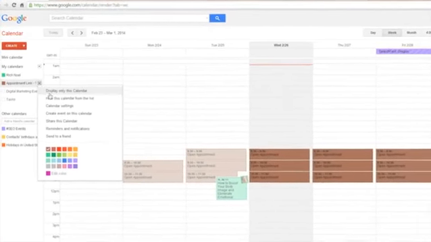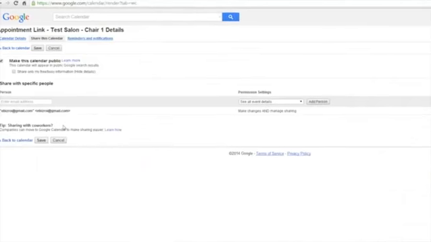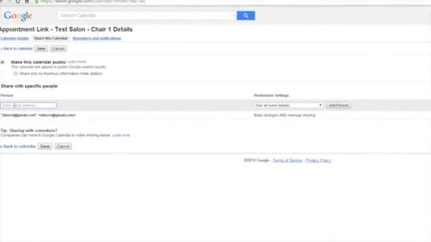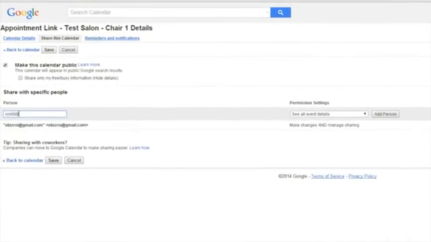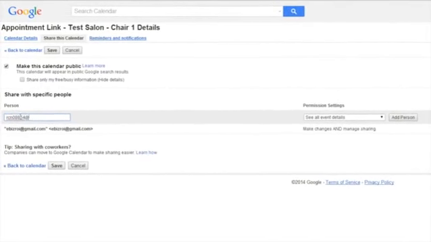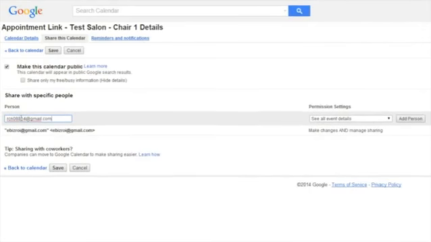And sharing a calendar can be done on an individual person basis by entering that individual's Gmail address into the person information box, and then clicking Add Person. Now that we've shared our calendar with another user who already has calendars, it's valuable to change the color of that calendar so they can distinguish different events.